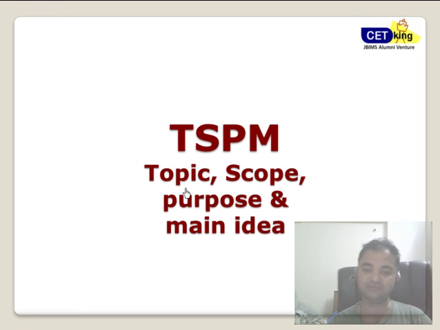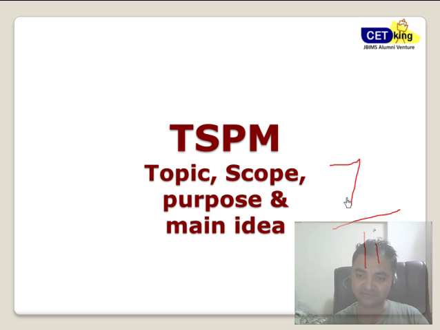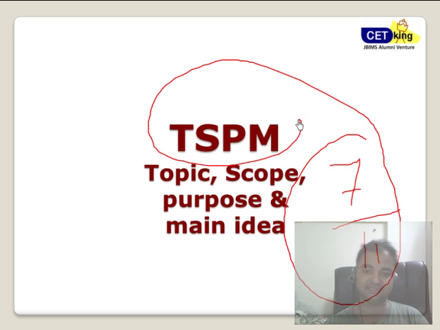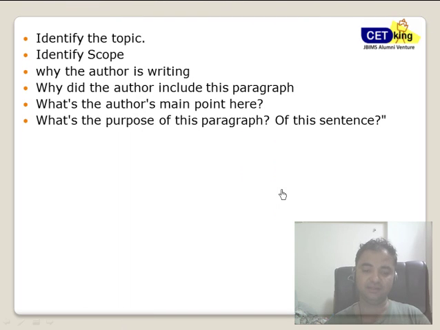One strategy which I'm going to talk about here is the TPS, which is the topic, scope, main purpose, and idea. Out of your 11 questions of RC, 7 questions are going to be based on TPSM. Identify the topic, identify the scope, why the author is writing the particular thing, what the author wants to include, why the author included this paragraph, the main idea or main point of the passage, the purpose of the passage. 3 questions out of 11 will be on this thing, and 90% of people will do these questions wrong.